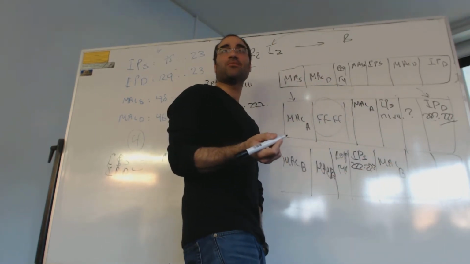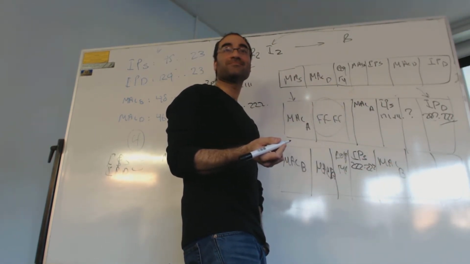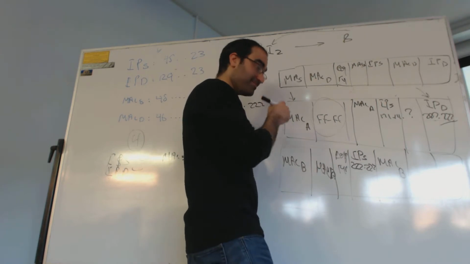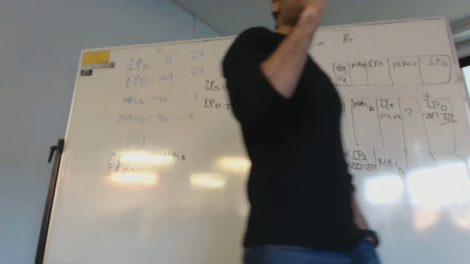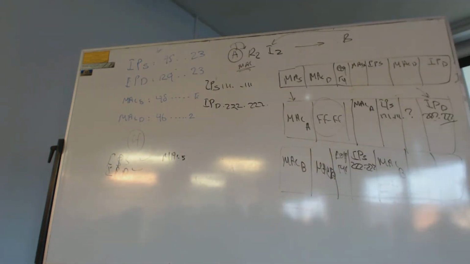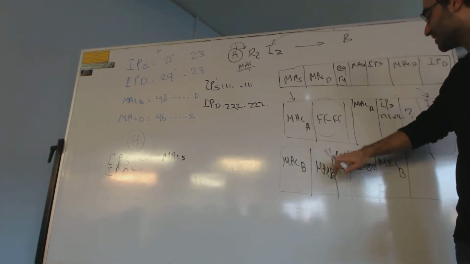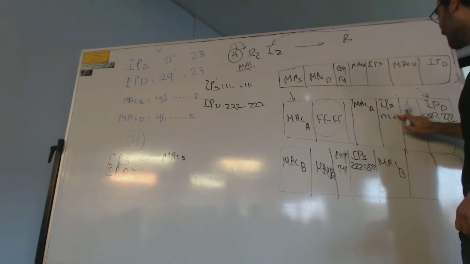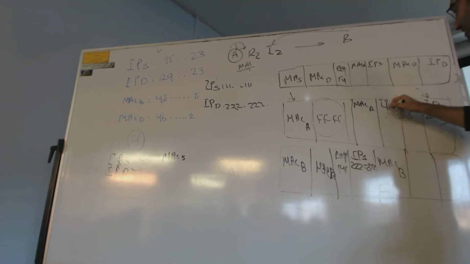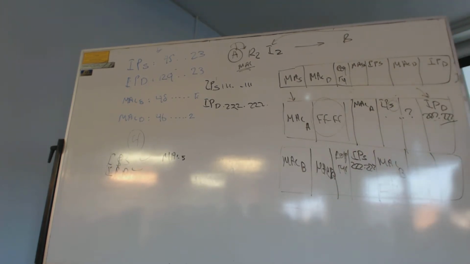What's the IP destination at the moment? 111. No, no, the router. Be careful. The router. What's the MAC destination? I said IP destination, which is, what is it exactly? Who was sending?